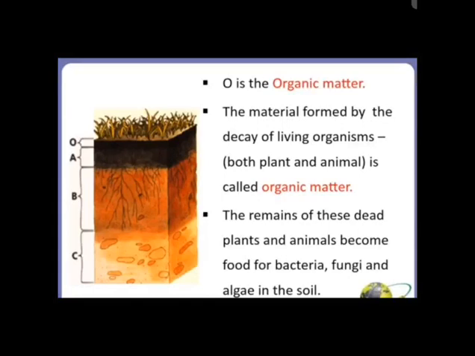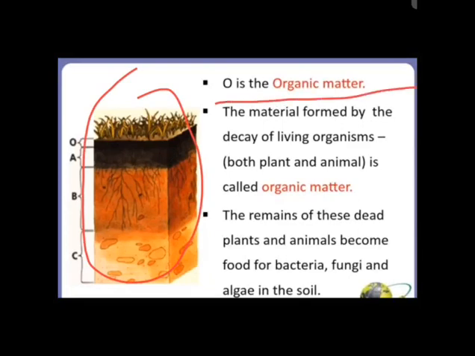So this is the soil profile, and the O is the organic matter. So this layer is the organic matter, and the material formed by the decay of living organisms, both plants and animals, is known as organic matter. What is organic matter? Organic matter is the material which is formed by the decay of dead plants and animals.